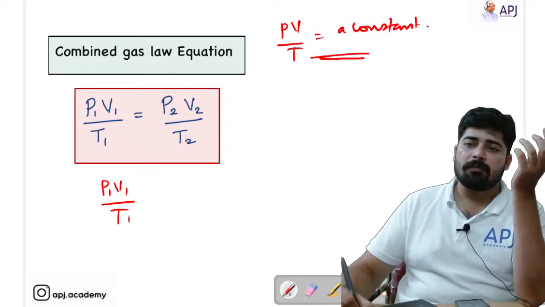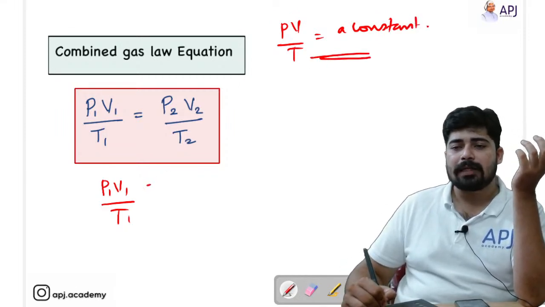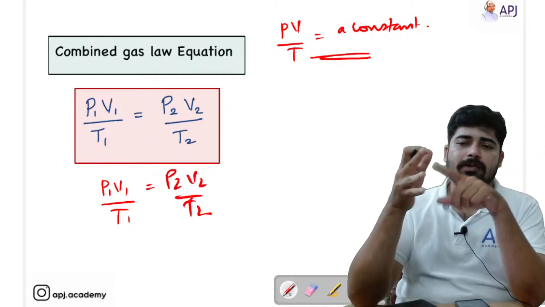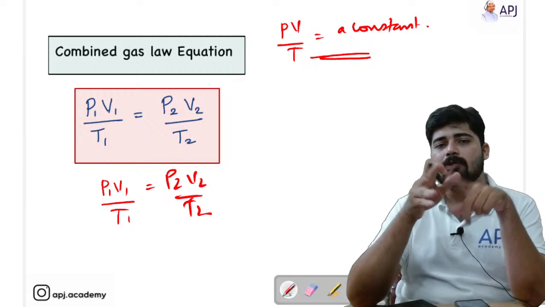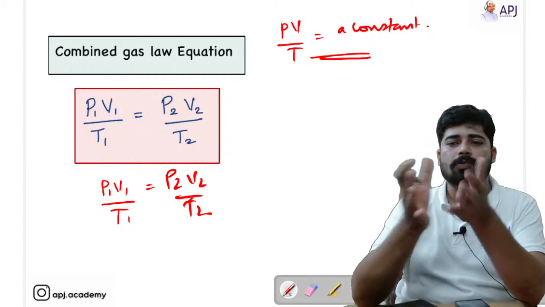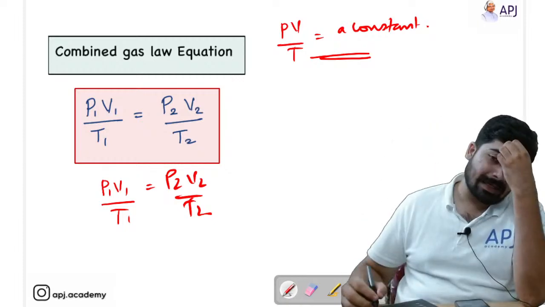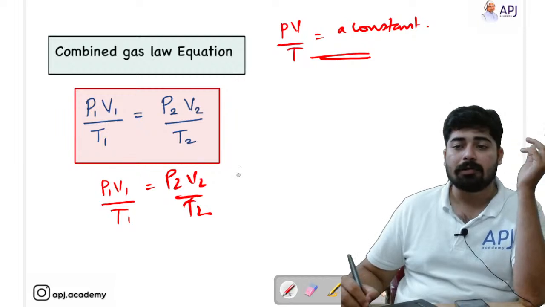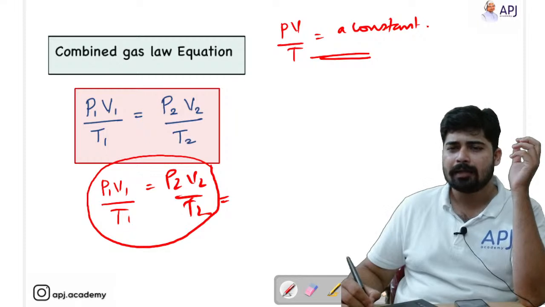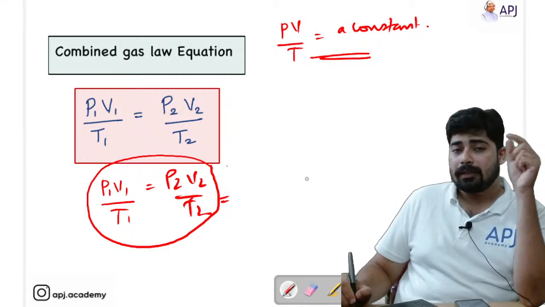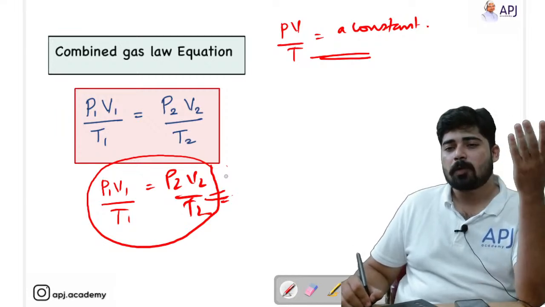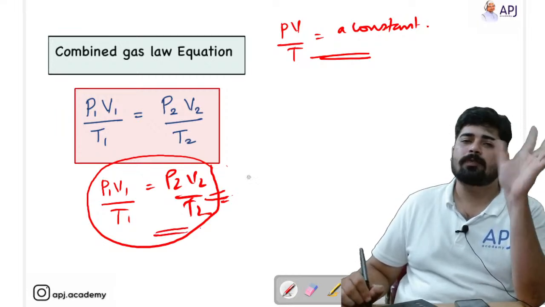So Boyle's law, Charles' law and Gay-Lussac's law combined together give us this equation, and this is also a very helpful relation. And I have seen in this year's JEE Mains session certain very easy, direct problems, which can be solved just by applying this formula, right?